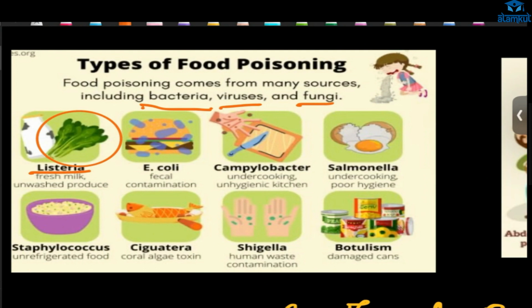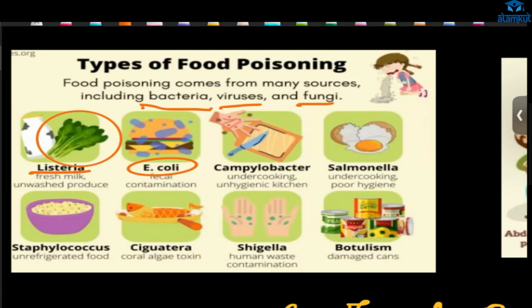How is it contaminated? Ma'am, but E. coli is the bacteria which lives in the intestine, no, ma'am? There are many types of E. coli, right? There are many species. Some E. coli are beneficial, some E. coli are harmful to us. This one is harmful.